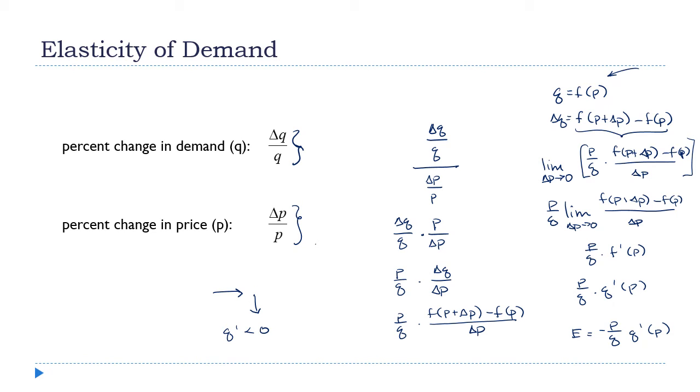This is a decreasing function. And they kind of like for these elasticity numbers to be positive numbers. Just positive numbers are often just easier to work with. You don't have to worry about an extra negative sign floating around your calculations and whatnot. So that's why that minus sign kind of gets thrown in front, just to make sure we're always looking at positive quantities.